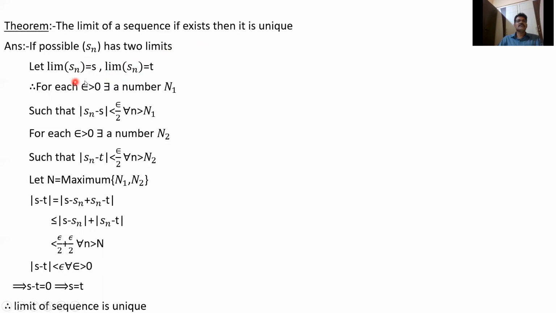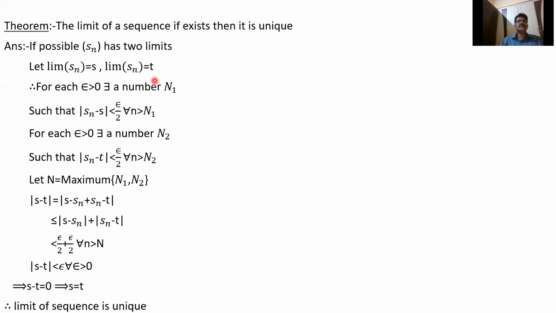We know by definition, limit Sn equals S means for each epsilon greater than 0 there exists a number n1 such that mod Sn minus S is less than epsilon for all n greater than n1. As I told you in the first class, by definition, limit Sn equals S means for each epsilon greater than 0 there exists a number n such that mod Sn minus S is less than epsilon for all n greater than n.